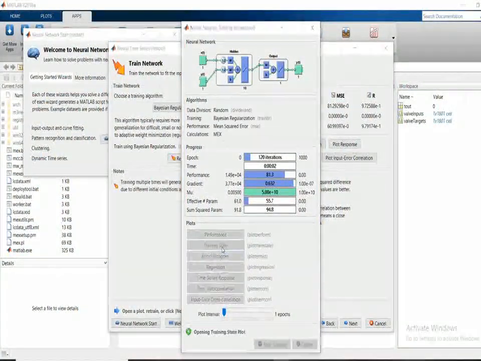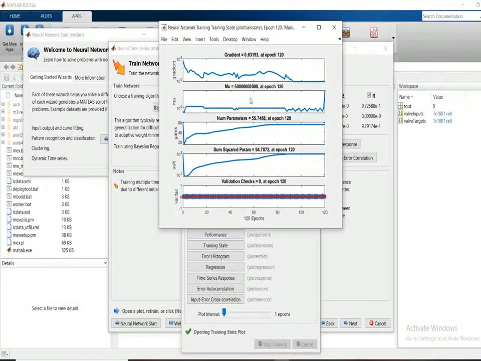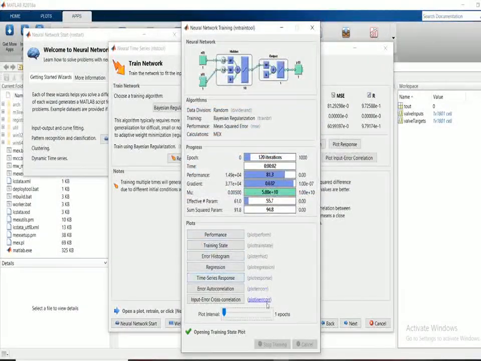Now training state. If you go for training state, there are different graphs which are shown here. Validation check is 0. Now the validation has been eliminated. So whenever you take your own reading, the validation will be there. But now validation is absent. And move to the next now.